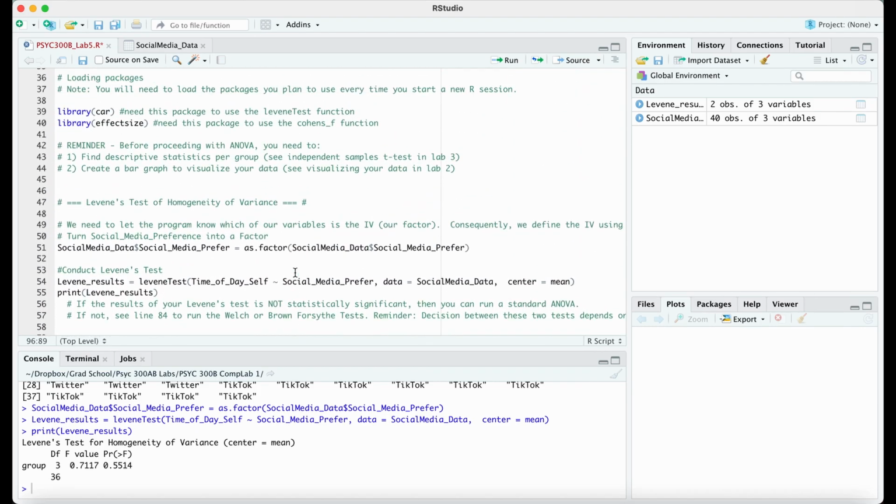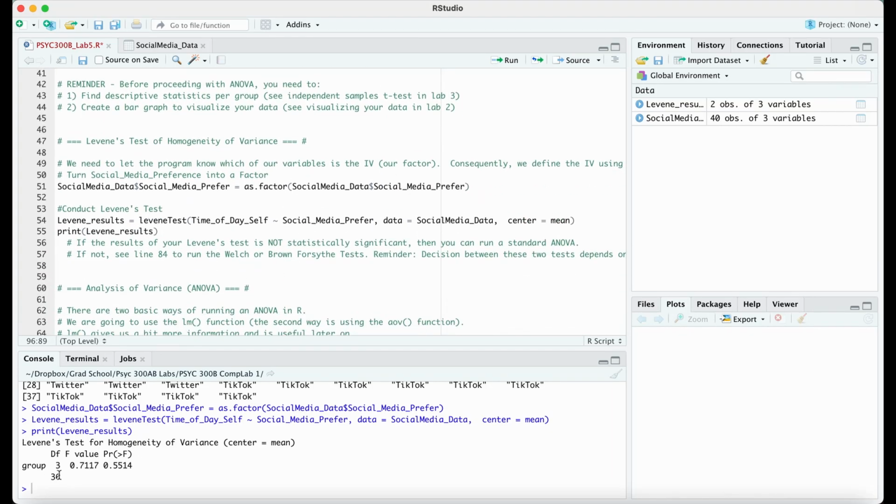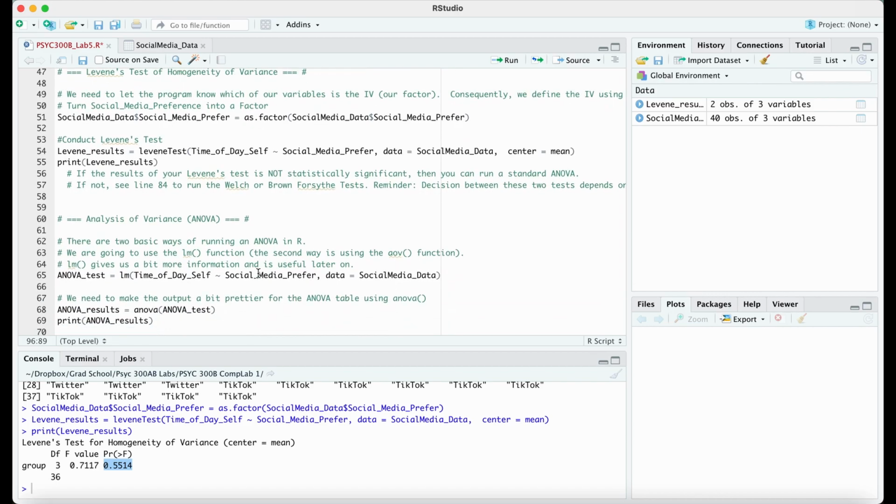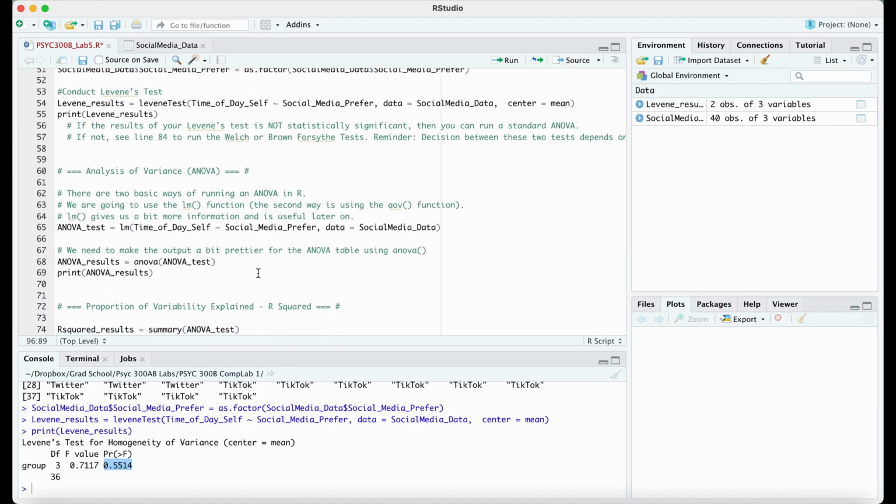Okay. So our Levene's test results are here, and we have met the assumption of homogeneity of variance. So the next step is to run an ANOVA. We can do this in different ways. The interesting thing about coding languages is sometimes people make the same function multiple times, and sometimes it works in different ways. Today, to do an ANOVA, we're going to use the LM function, which is actually a regression function, but it can handle ANOVAs as well.